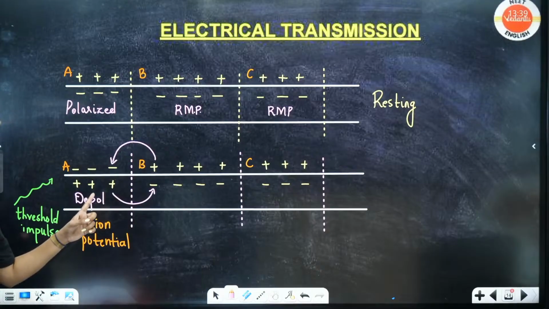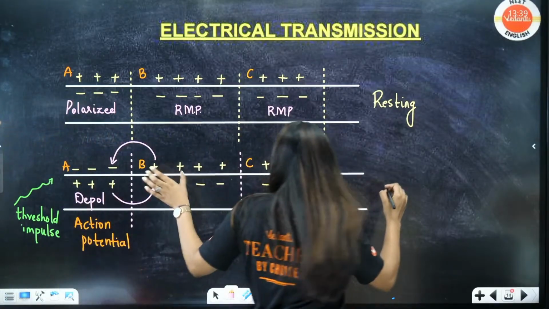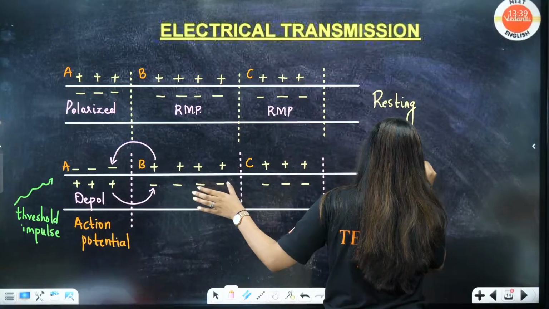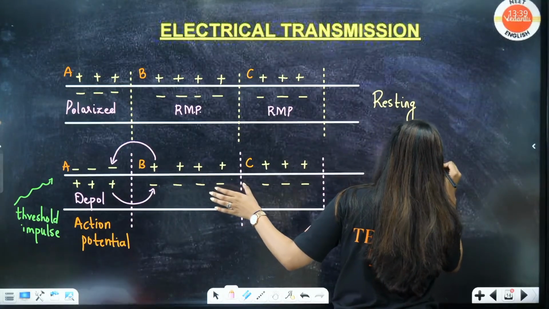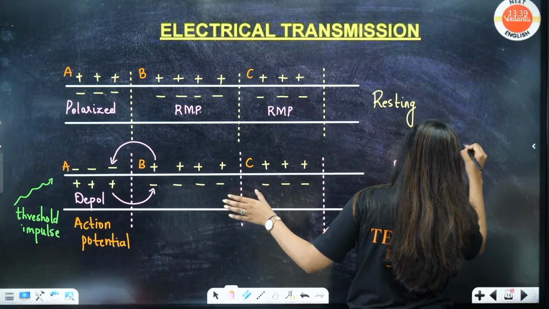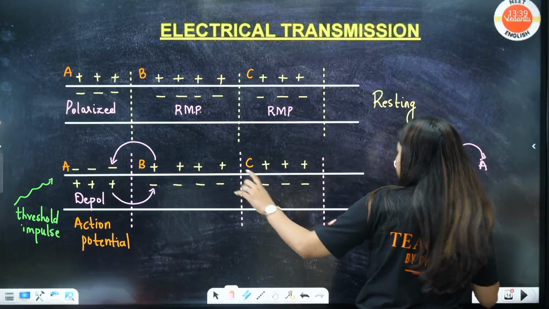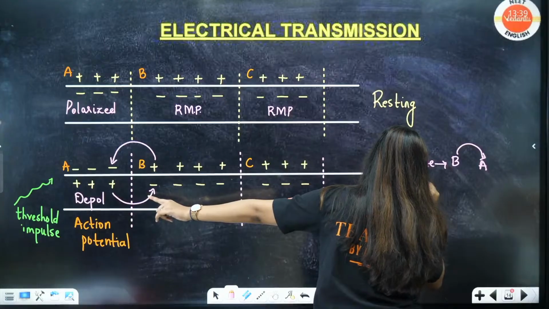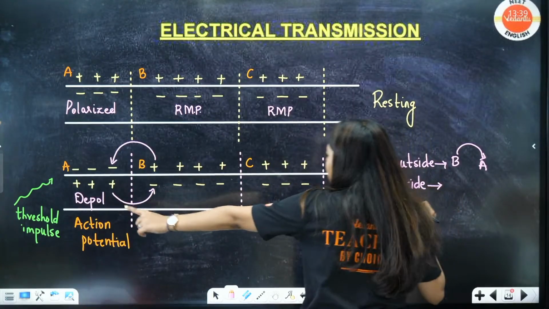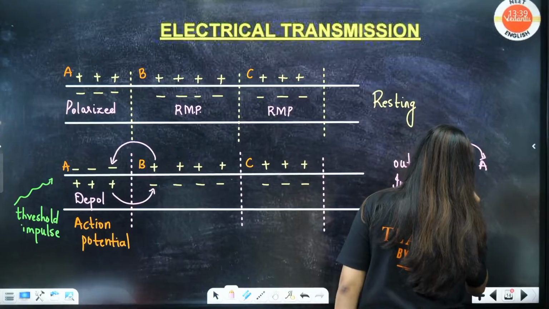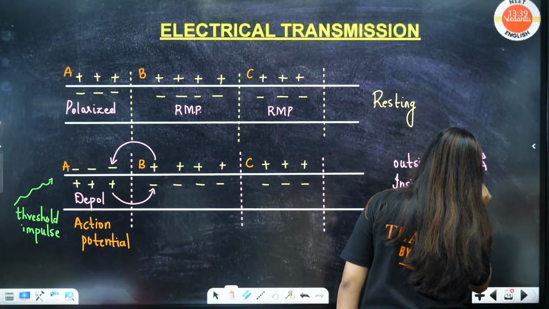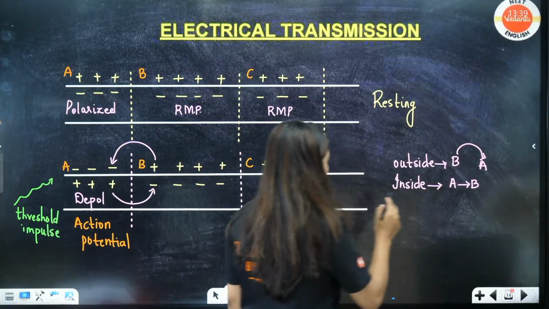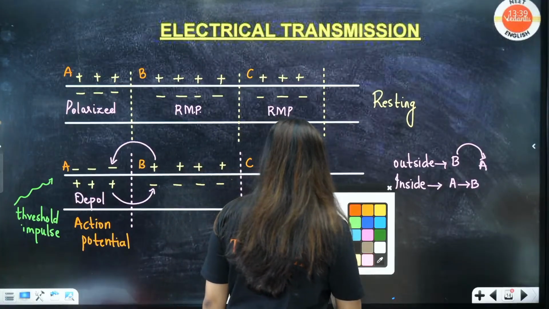Can you relate this? Outside, very simple, it's going to move from B to A. Inside, it is going to shift from A to B. This is a very, very important topic.